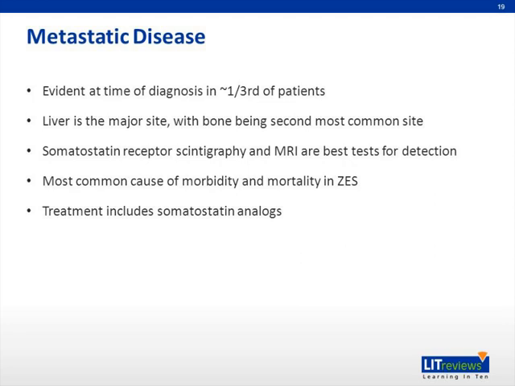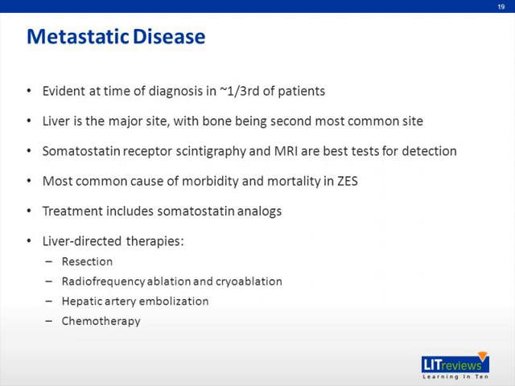Somatostatin analogs such as octreotide are highly effective in controlling symptoms associated with hormone hypersecretion and other pancreatic islet cell tumors that express somatostatin receptors, such as glucagonomas and VIPomas, as well as carcinoid tumors. However, its efficacy is less predictable for gastrinomas. Nevertheless, octreotide can reduce gastrin levels and may slow tumor growth, but objective evidence of anti-tumor activity is rare. Therapies specifically for liver metastases include resection, hepatic artery embolization, RFA and cryoablation, and chemotherapy.